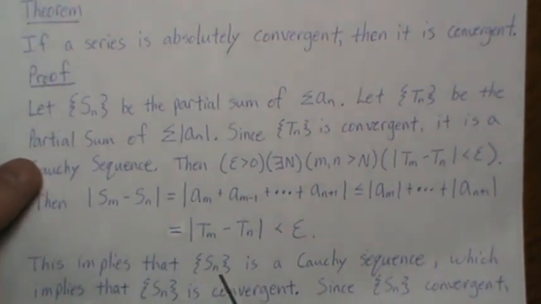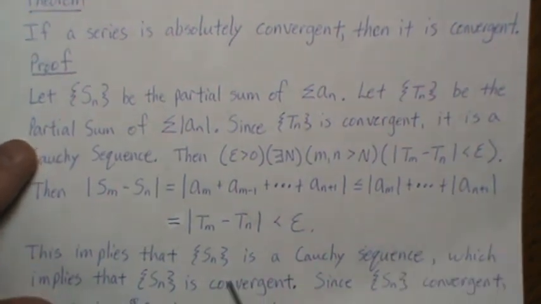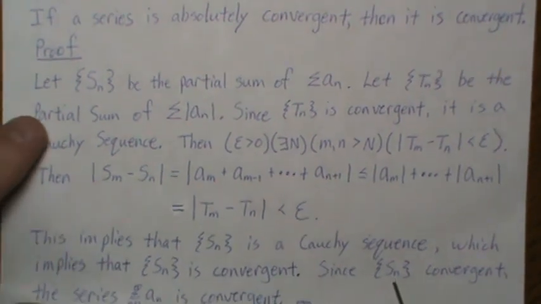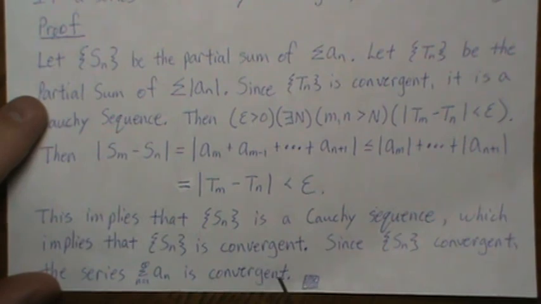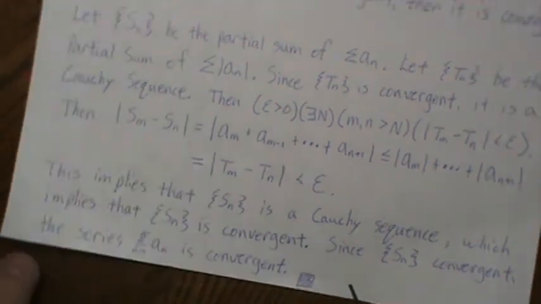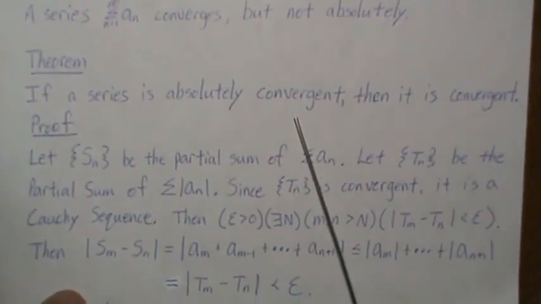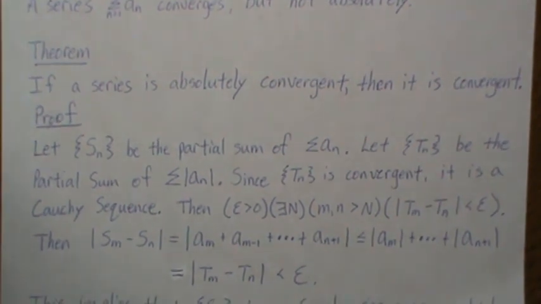So this implies that S_n is a Cauchy sequence, which implies that S_n is convergent. And since our sequence of partial sums is convergent, that implies that the series A_n is convergent. And that's what we wanted to show: if we have an absolutely convergent series, then it's also convergent.